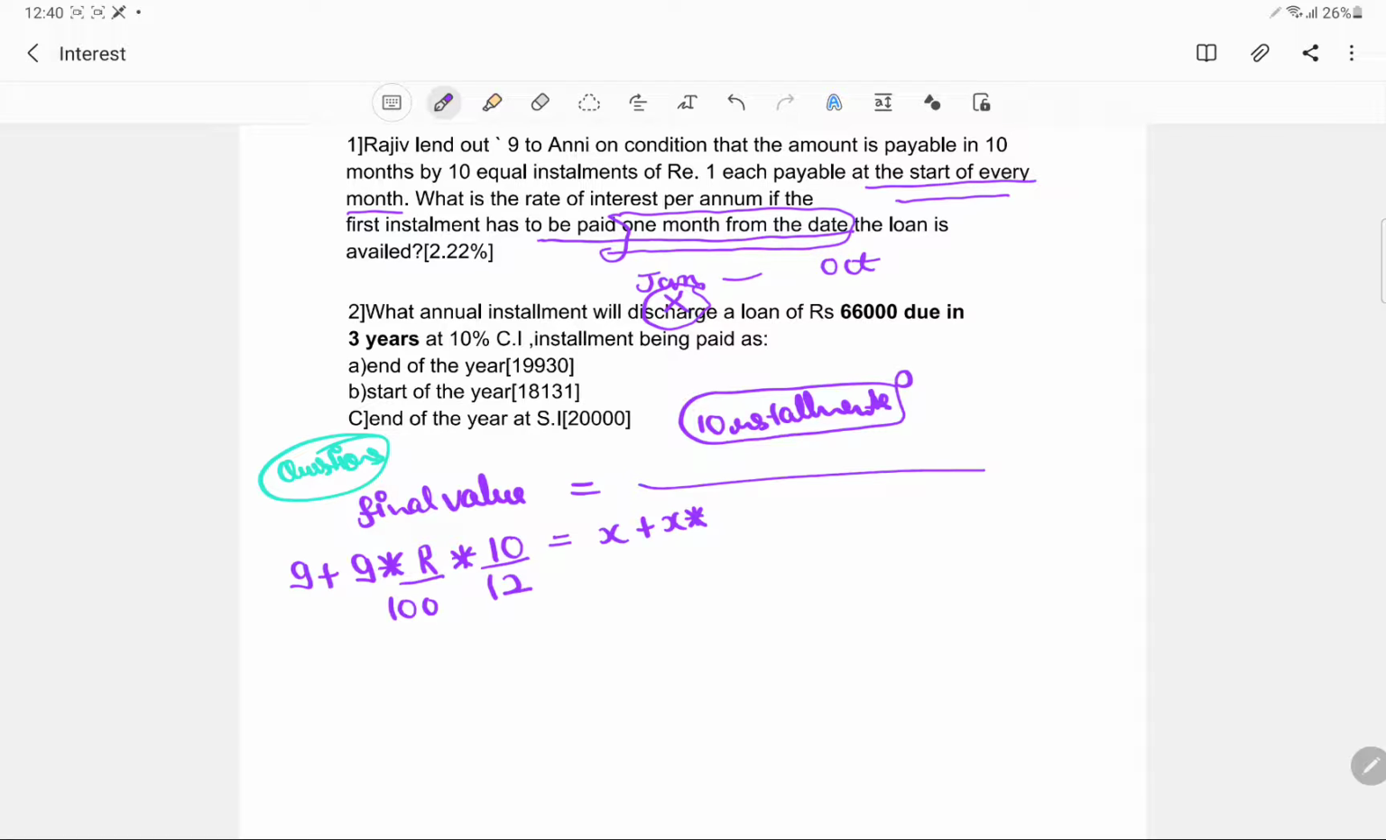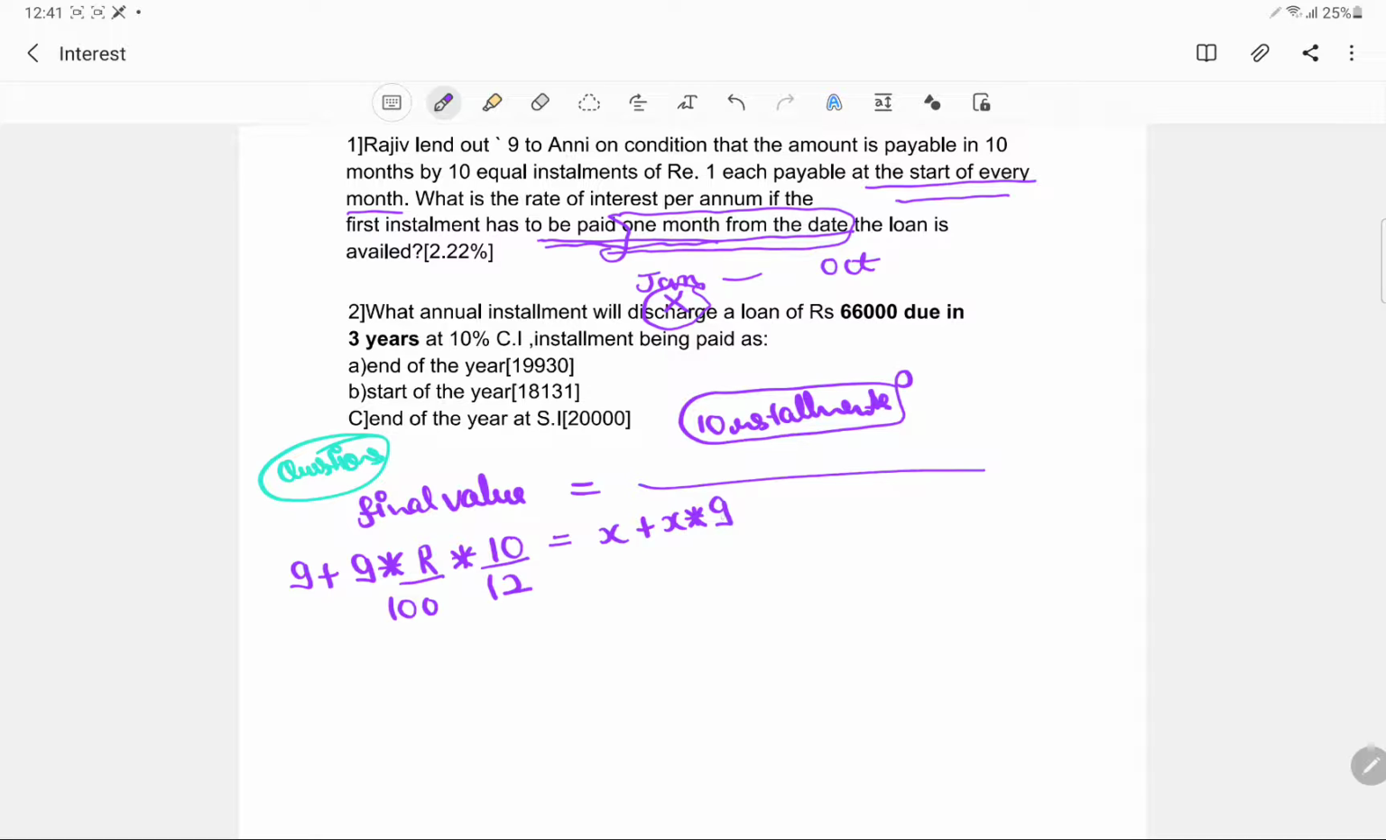Okay, so we should have started from 10, 9, 8 and so on till 1. This would have been 10 installments. But the catch over here is that he is saying he has nothing to be paid for 1 month. So basically he is not paying at the start of the month. So it is like a post question itself. So we will be starting from 9 itself.